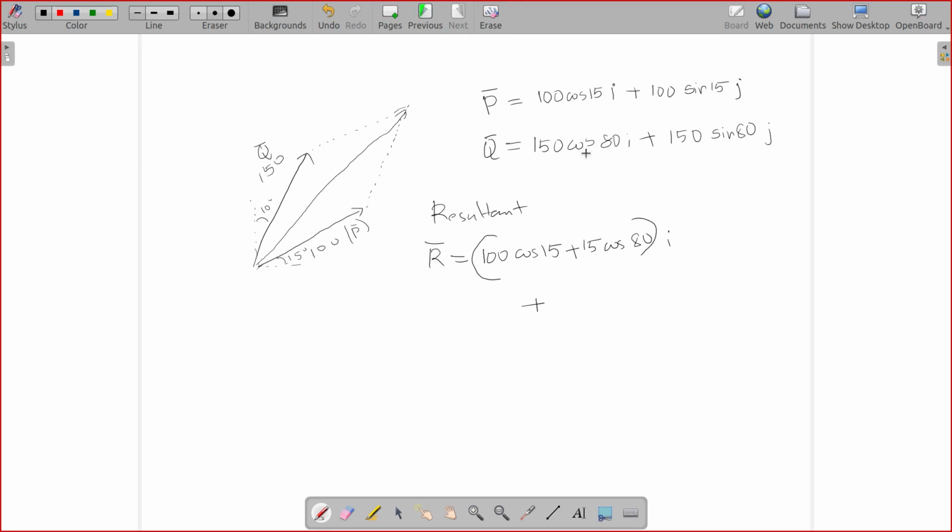No, this is not cos, this is cos 80 sin 80, correct. Similarly 100 sin 15 plus 150 sin 80.